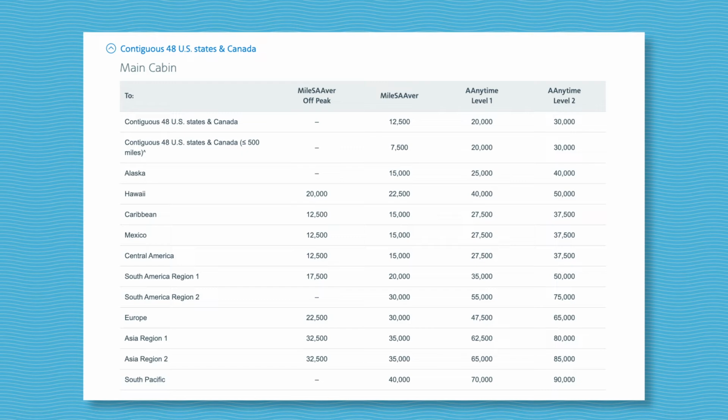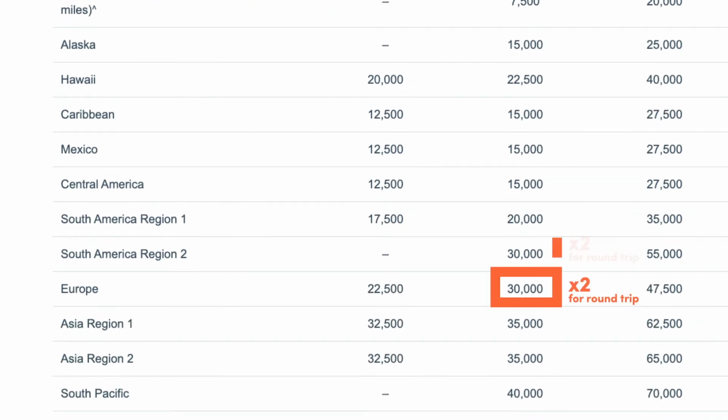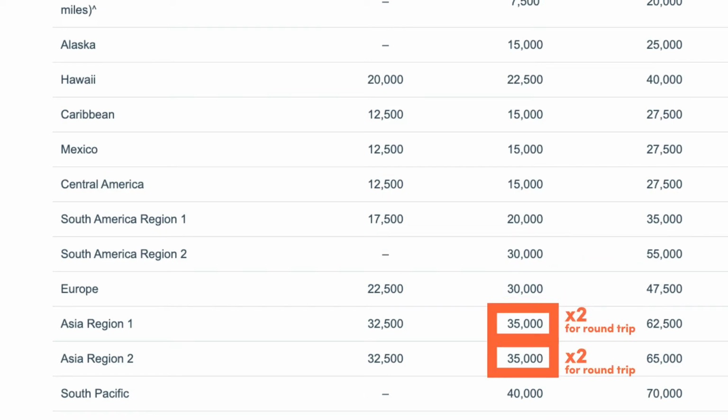To show you how this works, let's take a look at the American Airlines One World Award Chart for flights originating in the contiguous 48 states. Looking at this chart, you can see that standard round-trip economy class flights on American Airlines have the following mileage costs. Round trip within the US, 25,000 miles. Round trip to Europe or South America, 60,000 miles. Round trip to Asia, 70,000 to 75,000 miles.